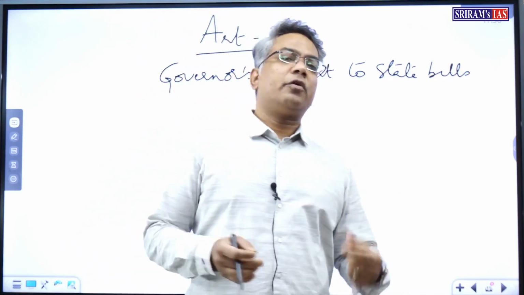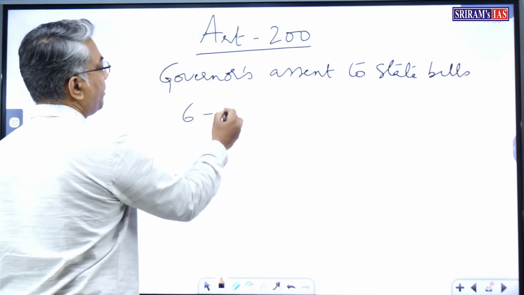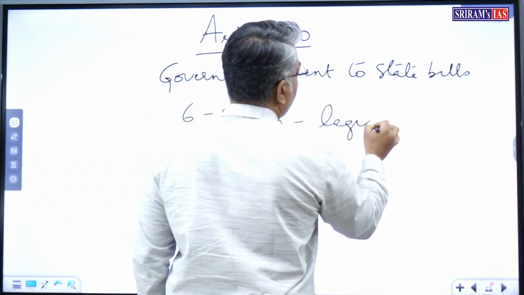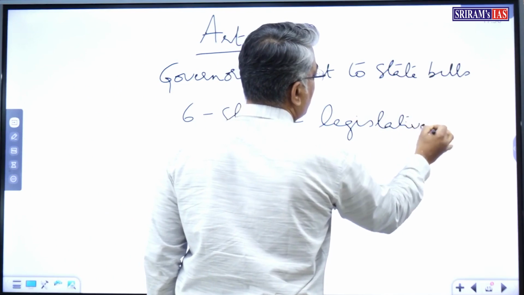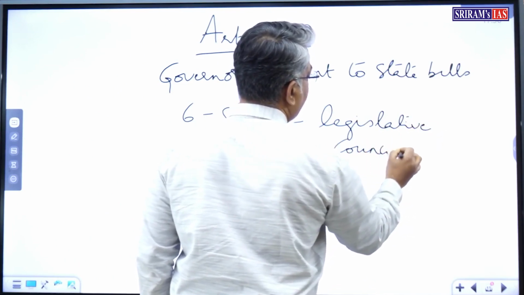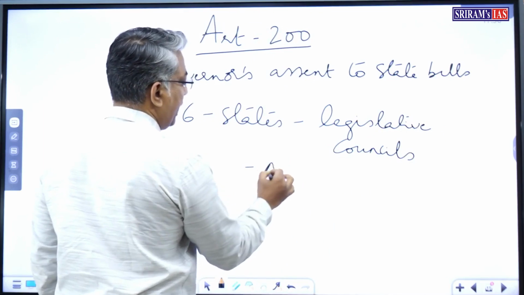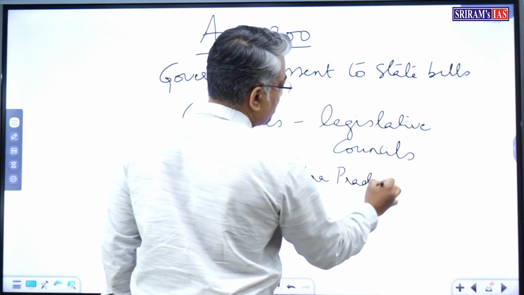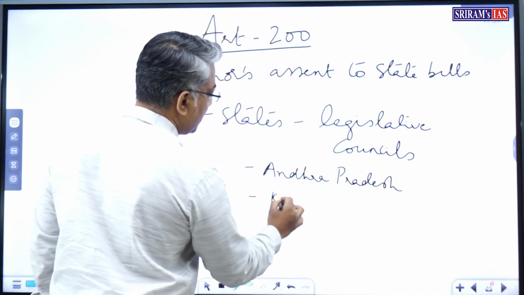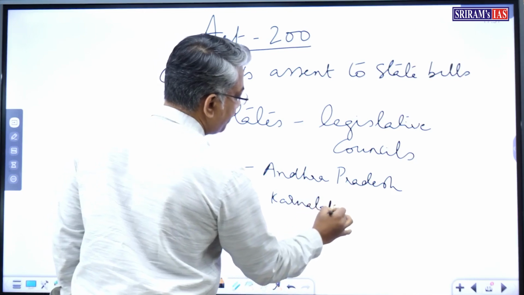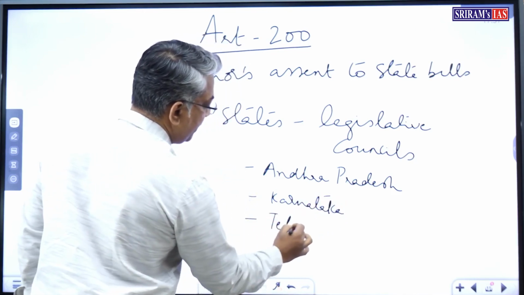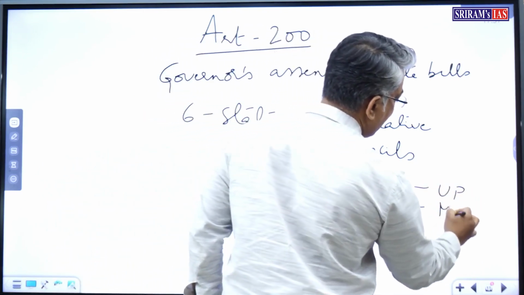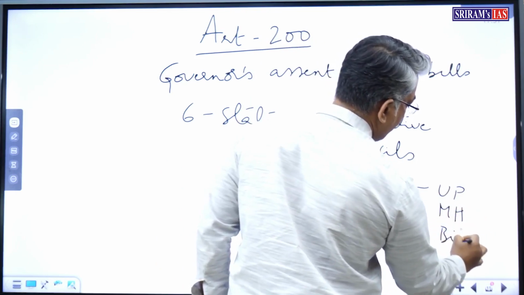Right now, out of 28 states, 6 states have Legislative Councils, that is Vidhan Parishad, namely Andhra Pradesh, Karnataka, Telangana, Uttar Pradesh, Maharashtra, and Bihar.